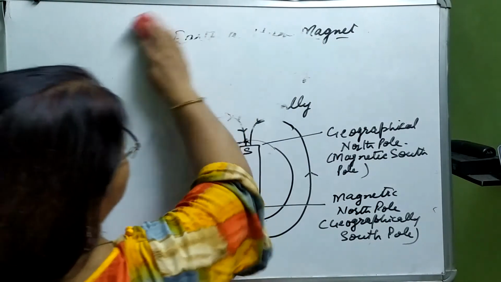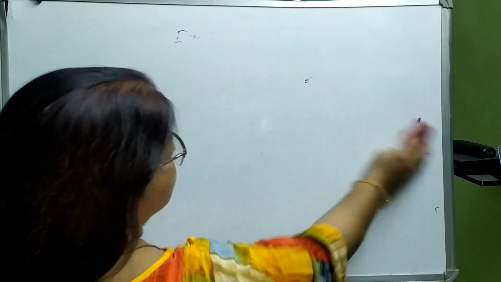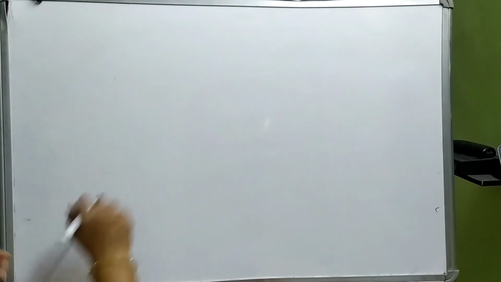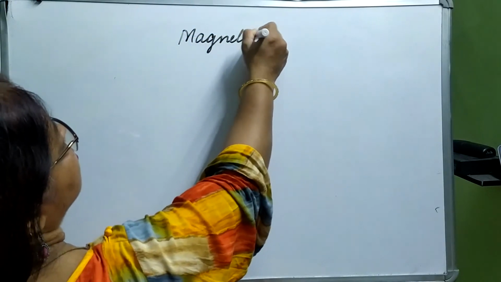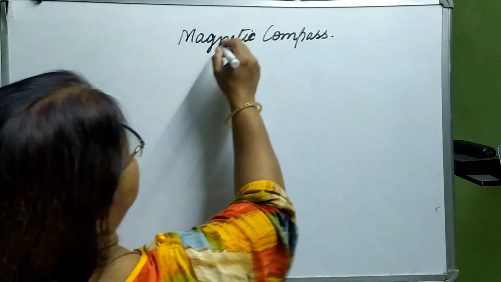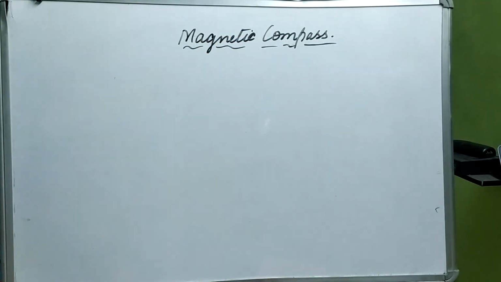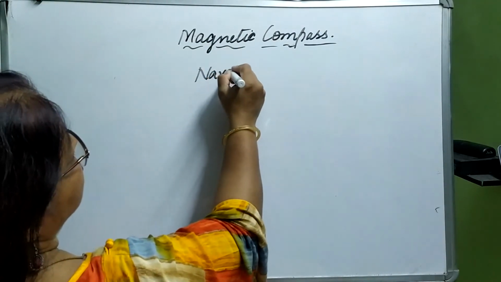Now let us come to the new topic, and it is the magnetic compass. What do you mean by magnetic compass? Magnetic compass. It is a device which is used for navigation.